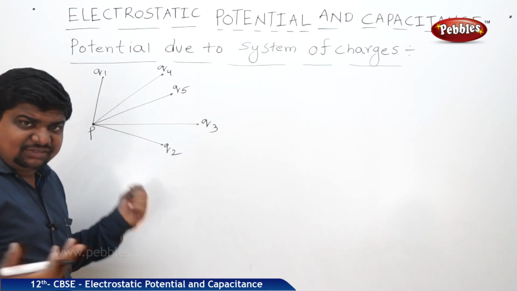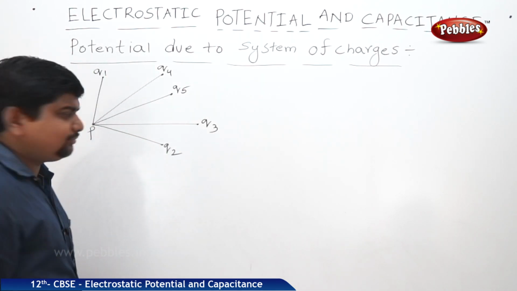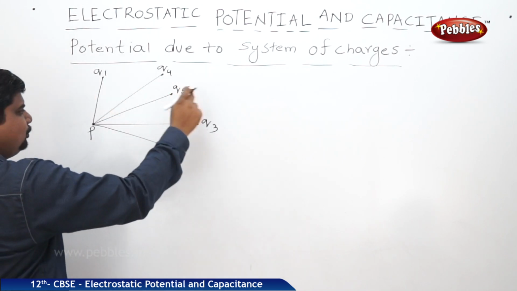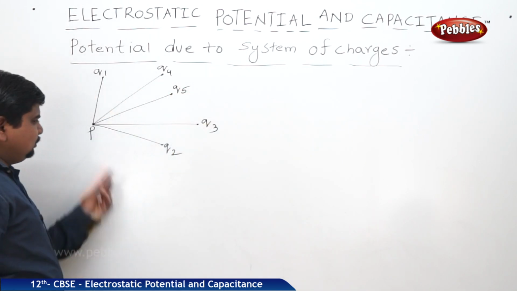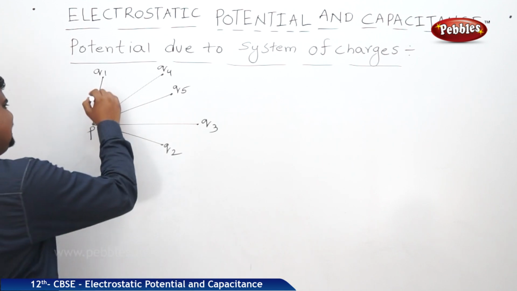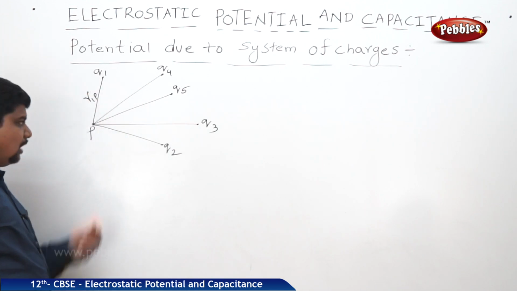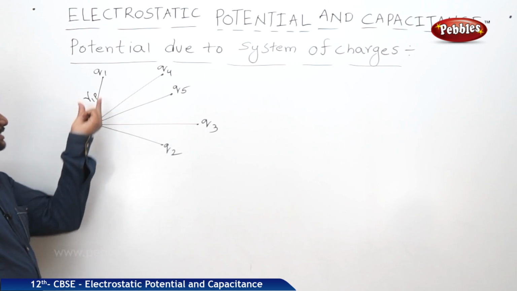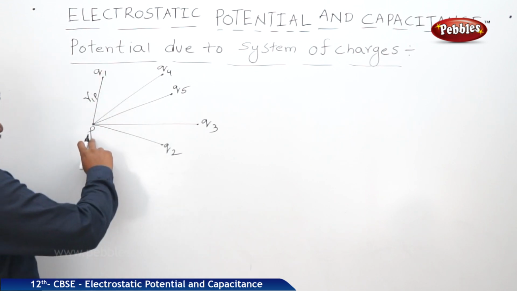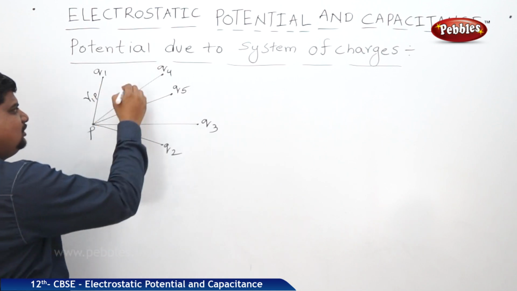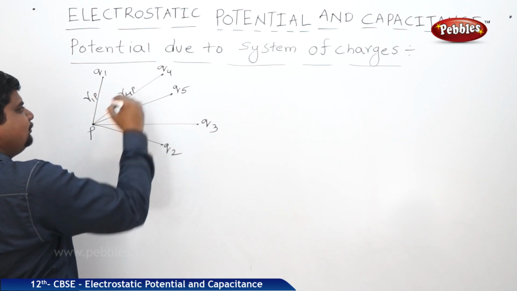It is your wish, you can distribute the charges Q1, Q4, Q5, Q3, Q2. See, the charge q1 is at a distance of r1p from p. r1p means from p it is at a distance r1. So from position p, the charge 4 is at a distance r4p.